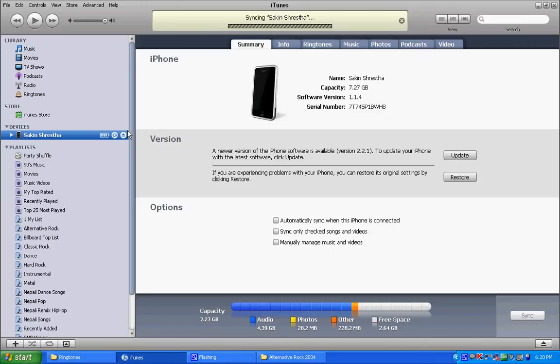Once the synchronization is complete, open your iPhone, go to settings, go to sounds, go to ringtones, and in custom you can see Fanatic. Select that one and your ringtone has been set.